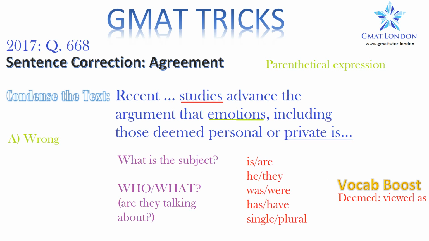I might say, all the boys in this room, including those wearing red, should go home. So that extra bit of detail, including those wearing red, is a parenthetical expression. It just adds a bit of extra interest to the sentence. It's not necessary. And any parenthetical expression should come between commas. So comma at the beginning, comma at the end.